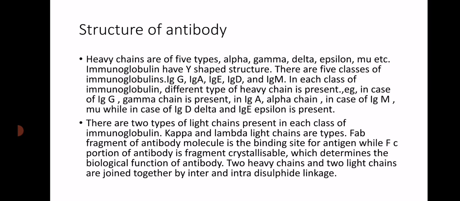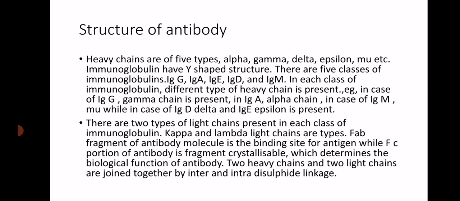They are denoted as immunoglobulin G, immunoglobulin E, immunoglobulin A, immunoglobulin M, immunoglobulin D. In each class of immunoglobulin, different types of heavy chains are present. For example, in case of IgA, immunoglobulin A, the alpha chain is there. In case of immunoglobulin G, gamma chain is there. In case of immunoglobulin D, delta chain is there. In case of immunoglobulin M, mu chain is there.